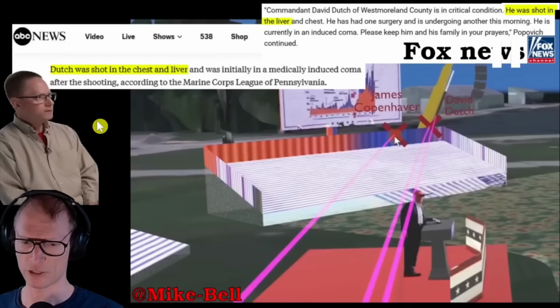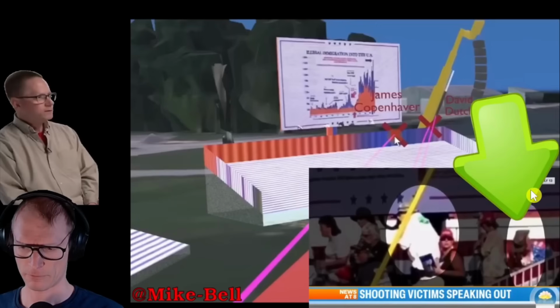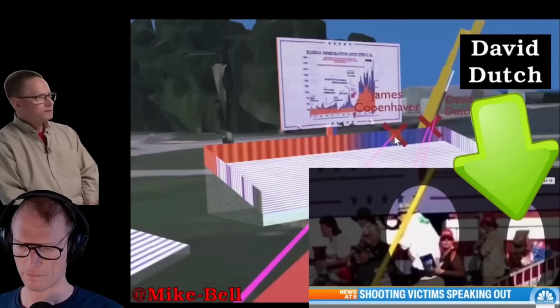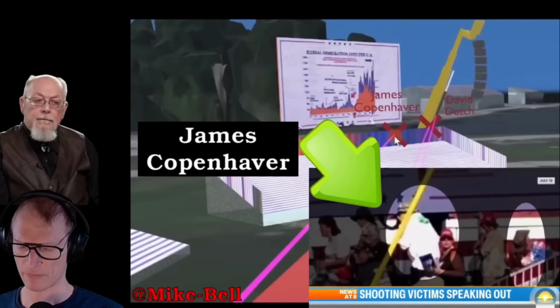Yeah, here's David Dutch, shot in the chest and liver. It was like getting hit with a sledgehammer. So this is where David was standing, right in the chest. It was like getting hit with a sledgehammer. And this is where James Copenhaver was standing.